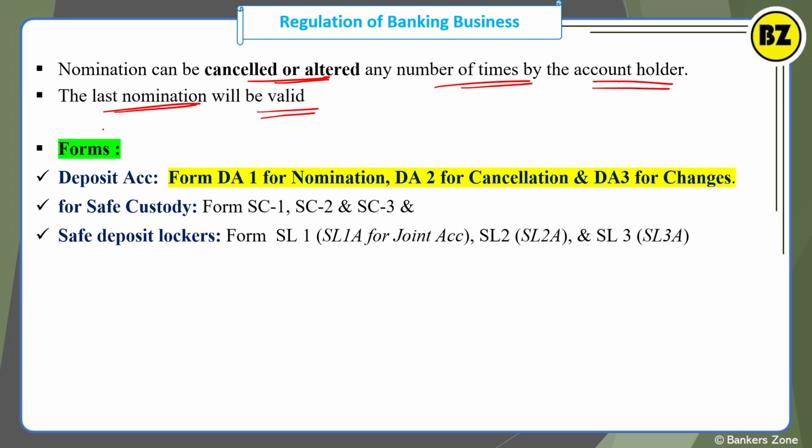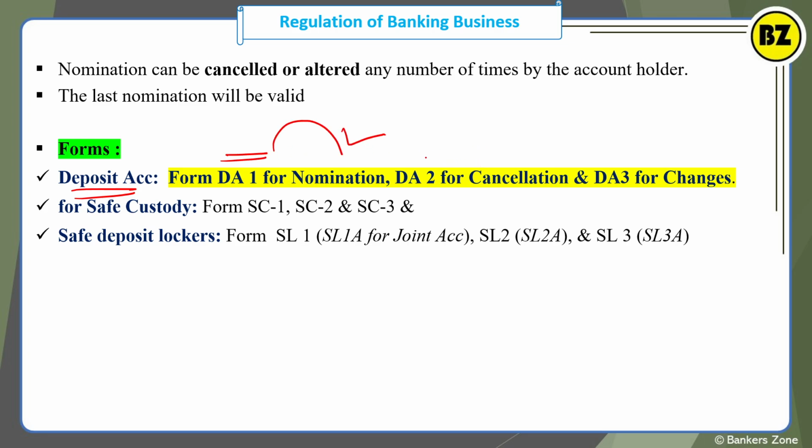Okay, now let's talk about the forms. I have already told you there are some forms, right? So you can check them out when you visit the bank tomorrow. There is a nomination page on the saving account form. There is a written form DA1 and the section is also written, right? So you can just observe, you will feel that yes, there is a mention, it is as per the rule. So for deposit account we are having form DA1. This is for the nomination purpose.